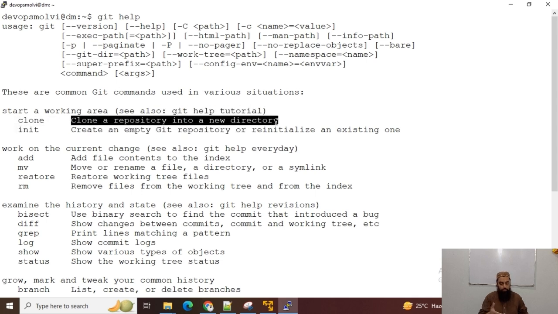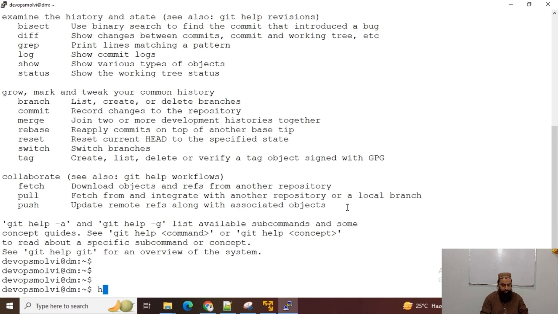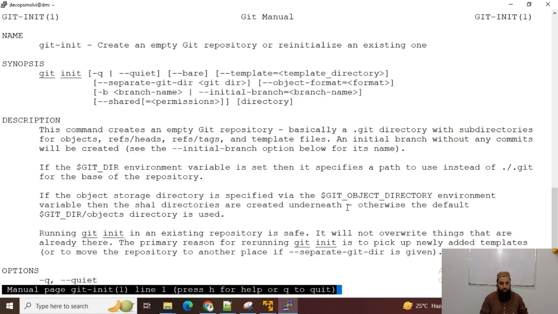Git init, that would be our second command. And what does it do? It creates an empty Git repository. So if you are facing any issues with any command, you can run git help and that command. For instance, I run git help repo init, and now you can see a complete git manual to find all the details about the git init command.